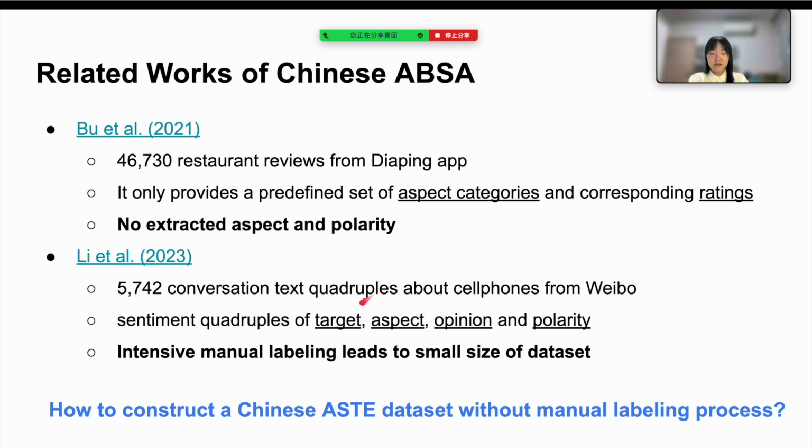On the other hand, Li focused on the cell phone domain on Weibo, and they not only identified opinions and polarities, but also categorized the targets into aspects. Despite these efforts, they encountered a serious issue. Intensive manual labeling leads to a small dataset size. This problem has inspired us to study how to construct a Chinese ASTE dataset without a manual labeling process.